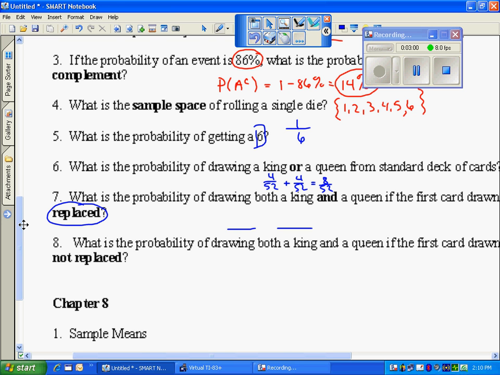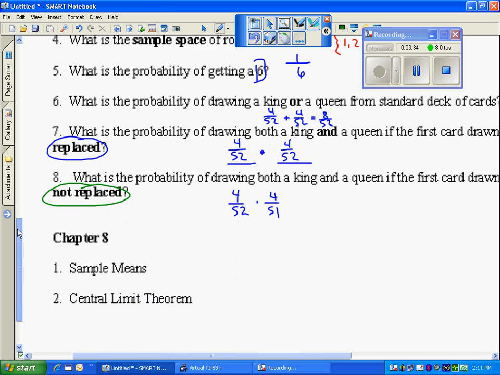So if I wanted a king, we know there are 4 in the deck, and then I wanted the next card to be a queen. So you've got to be careful of this because if I don't replace, then the first card, the king, is fine, but the queen then is 4 out of 51 because there are fewer cards in the deck. Now what we need to worry about here is not only the idea of replacement and not replacement, whether they're independent or dependent, but whether they're mutually exclusive or not.